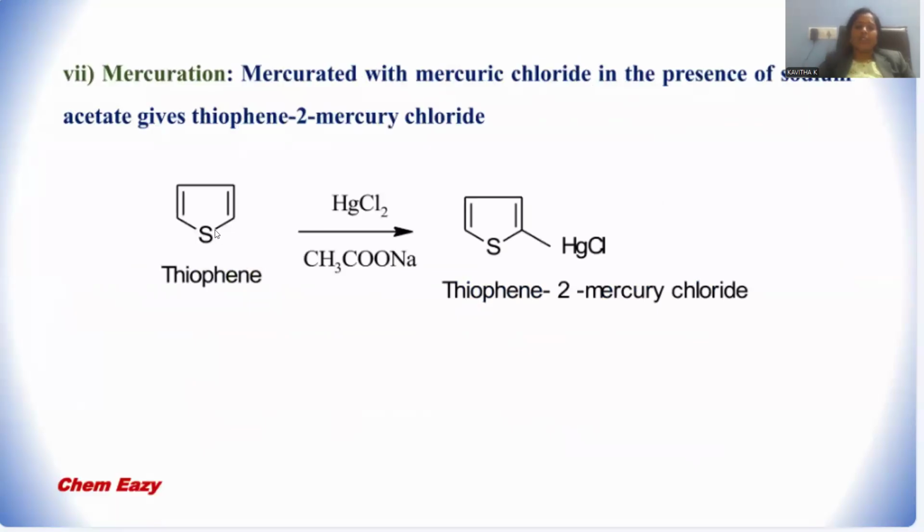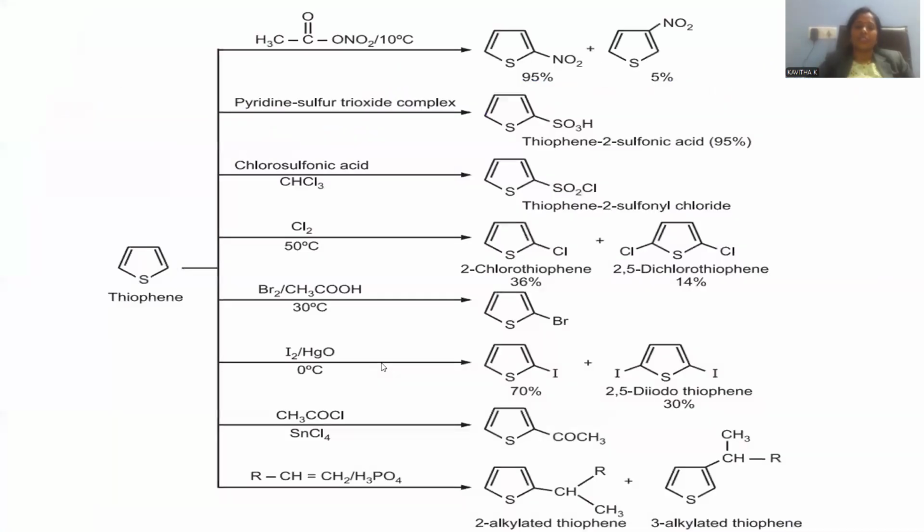Mercuration. This thiophene can be treated with mercury dichloride in the presence of sodium acetate catalyst. Mercury dichloride is a reagent. Sodium acetate is the catalyst applied that is able to release HgCl. Mercury is accompanied by the positive charge. It is the electrophile to be added at the position number 2, and that generated product is designated as thiophene 2 mercury chloride. Right? This is called mercuration reaction.